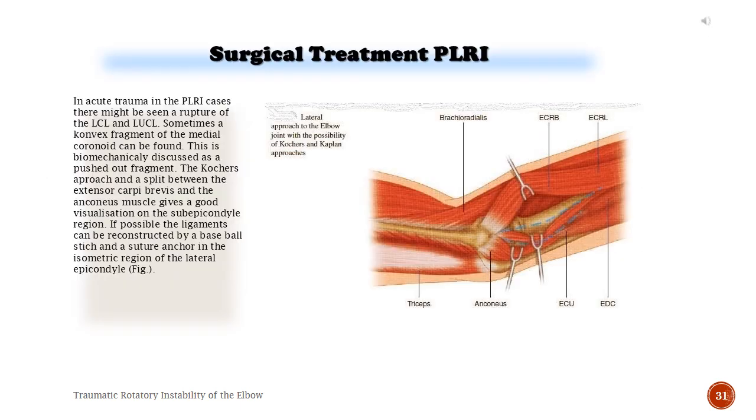In acute trauma in the PLRI cases, there might be a rupture of the LCL and LUCL. Sometimes a convex fragment of the medial coronoid can be found. This is biomechanically discussed as a pushed-out fragment. Kocher's approach and a split between the extensor carpi brevis and the anconeus muscle gives a good visualization on the subepicondyle region. If possible, the ligaments can be reconstructed by a baseball stitch and a suture anchor in the isometric region of the lateral epicondyle.